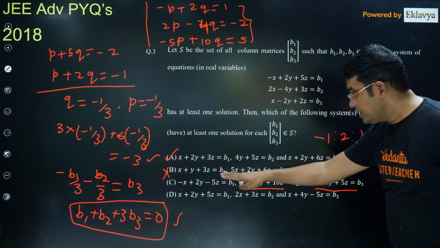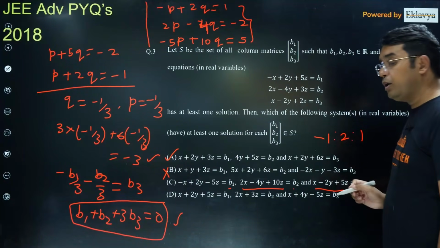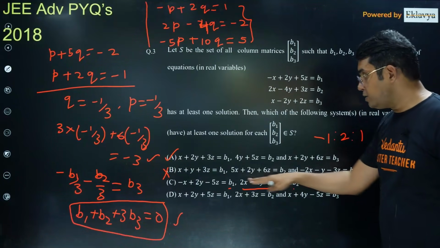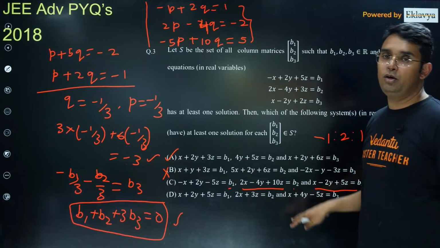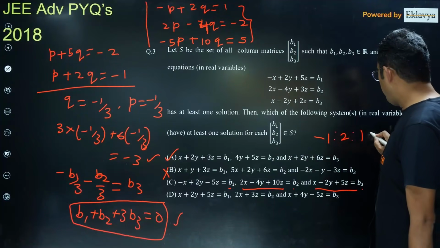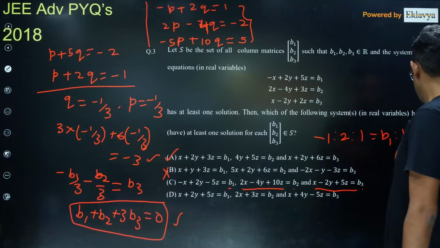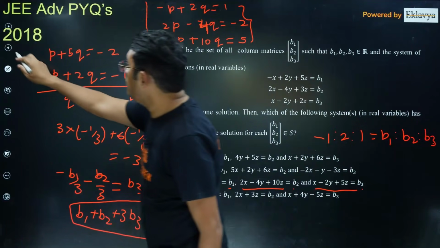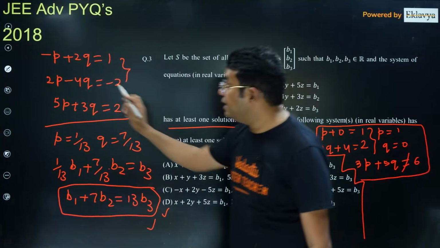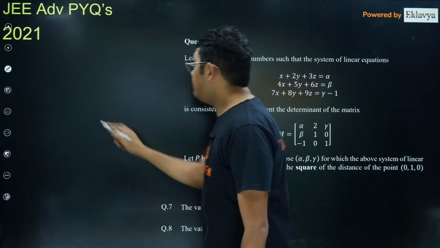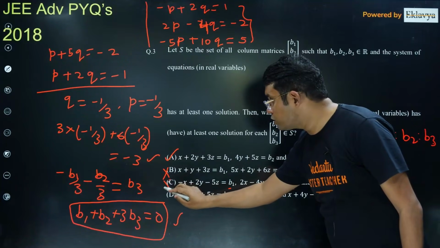Now if you want a solution to be there, it is only possible if your B1, B2, B3 are also having the same ratio. In that case, all the three planes become identical and the entire plane will be the solution of these three equations. But it may not be true for every value of B1, B2, B3 satisfying this relation. In that case, I think this may not have a solution always. This may not have a solution for all B1, B2, B3. So this also seems wrong.